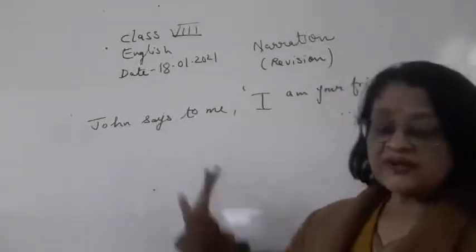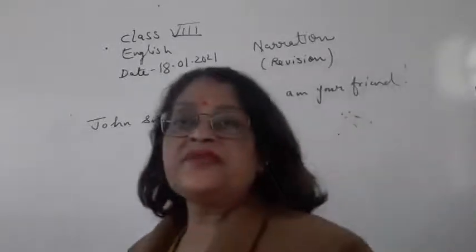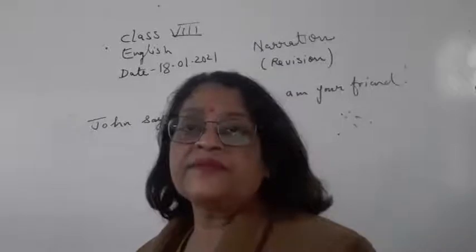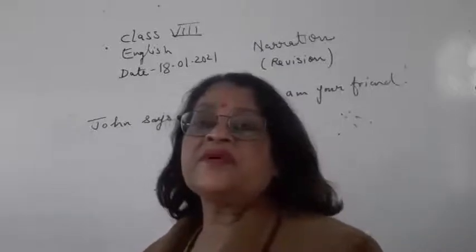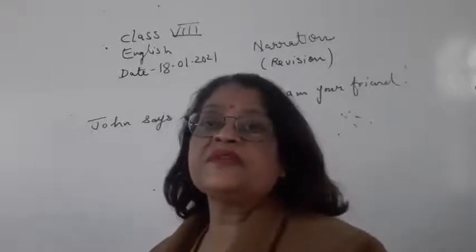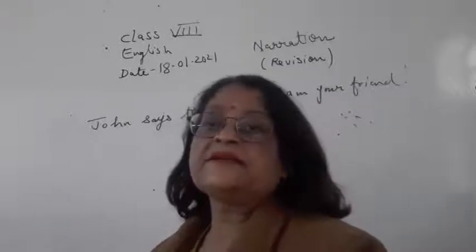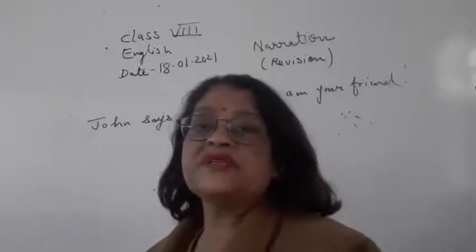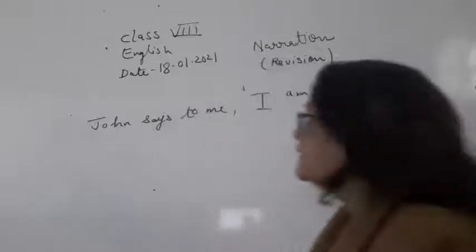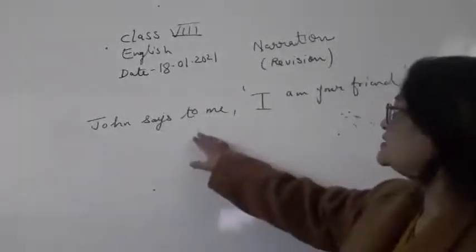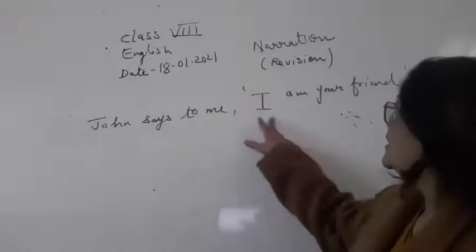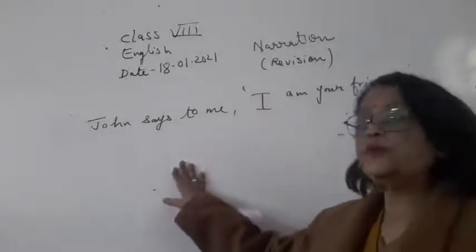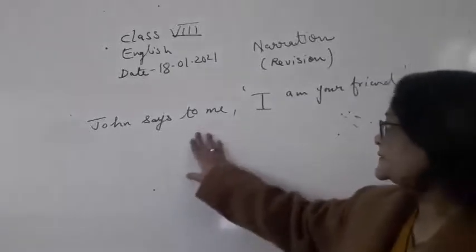So here 5 things will be changed. What things will be changed? First of all, we have to remove the inverted comma. After removing the inverted comma, we have to remove the central comma. And says will change if the object is there in the reporting part. So says will change into tells. John says to me, I am your friend.